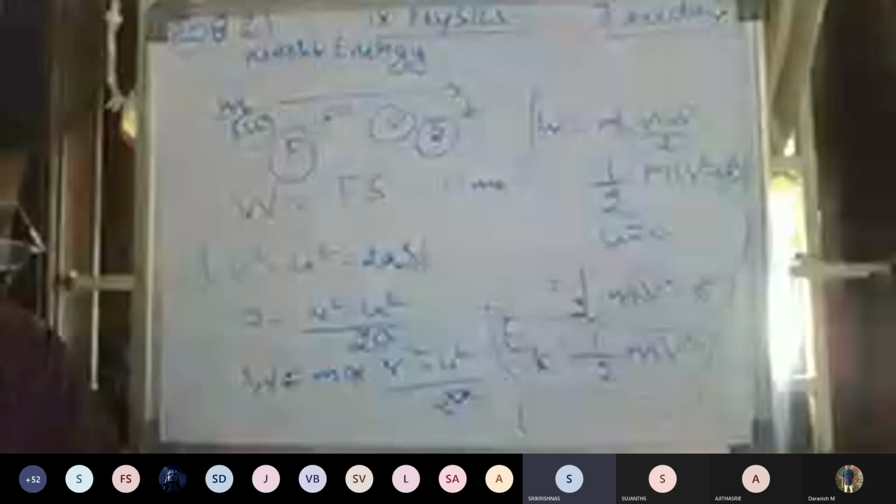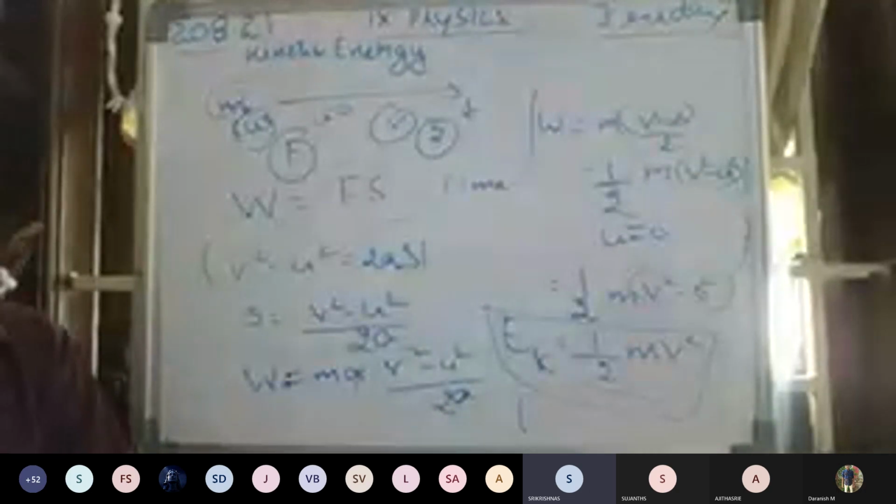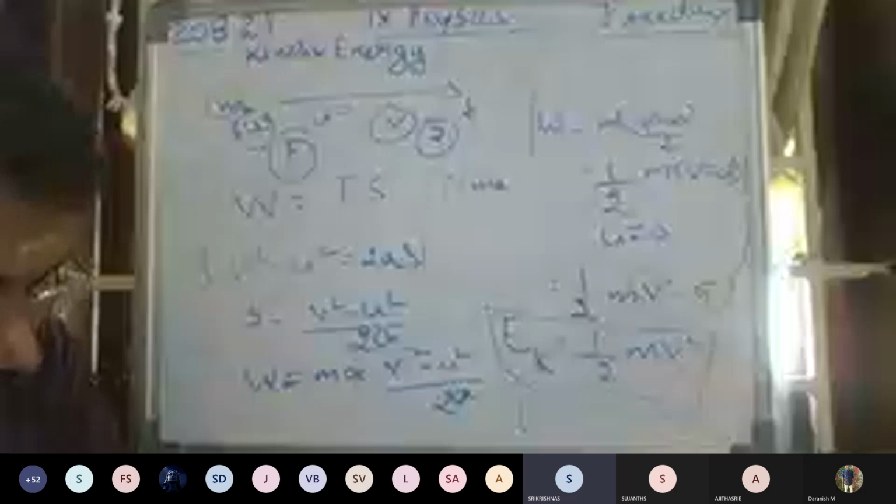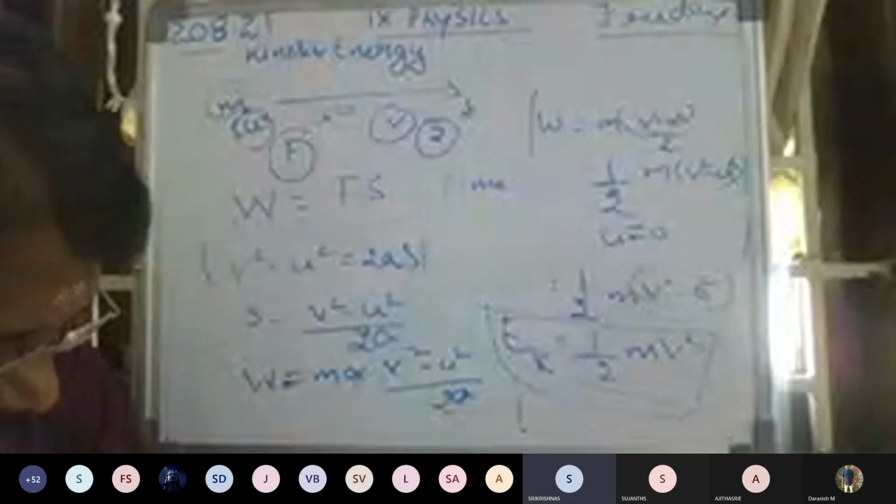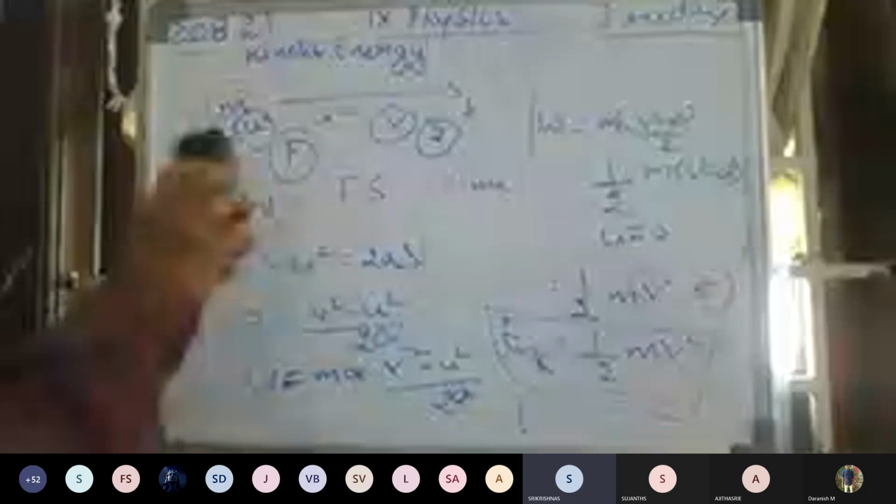Solution. Mass of the object m is equal to 15 kg, velocity of the object v is equal to 4 meter per second. From equation 11.5, E is equal to 1 by 2 mv square is equal to 1 by 2 into 15 kilogram into 4 meter per second into 4 meter per second is equal to 120 joules. The kinetic energy of the object is 120 joules.